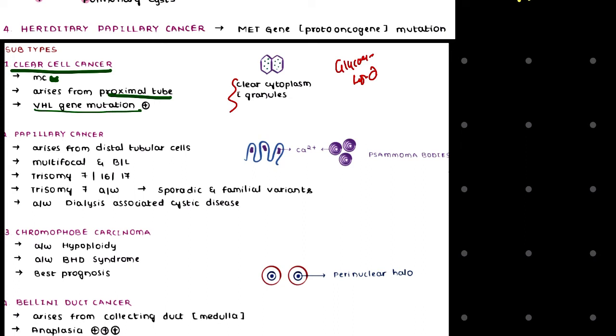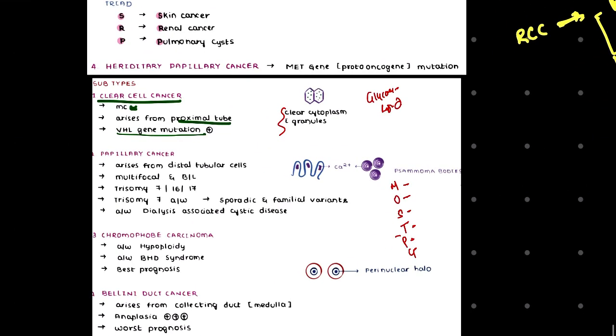Now there are several other conditions in which there are psammoma bodies, which we can memorize as MOST PG. From M we have meningioma and mesothelioma. From O we have papillary cancer of the ovary. From S we have papillary cancer of the salivary gland. From T we have papillary cancer of the thyroid. From P we have prolactinoma, and from G we have glucagonoma. These were the conditions in which psammoma bodies are present.